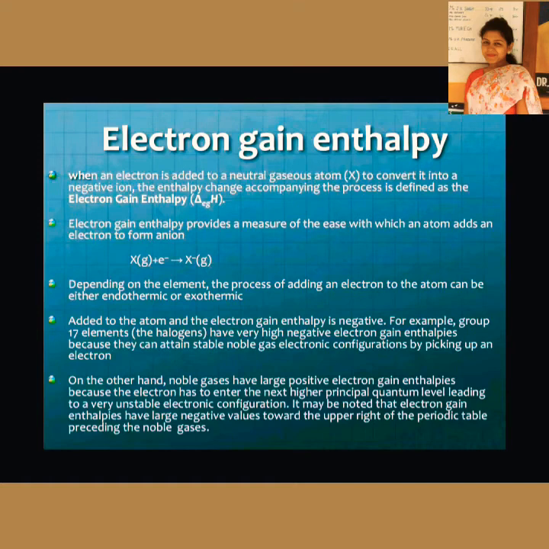Now the thing is that the electron gain enthalpy of oxygen and fluorine is less negative than that of their succeeding elements. That means oxygen's electron gain enthalpy will be slightly less than that of sulfur, and the electron gain enthalpy of fluorine will be slightly less than that of chlorine. This is because when the electron is added to oxygen or fluorine, their size is small, so there is a lot of inter-electron repulsion.